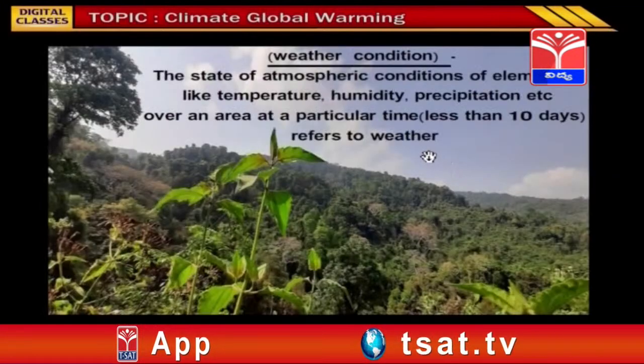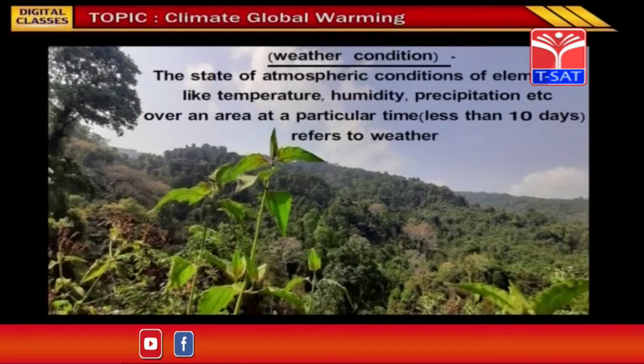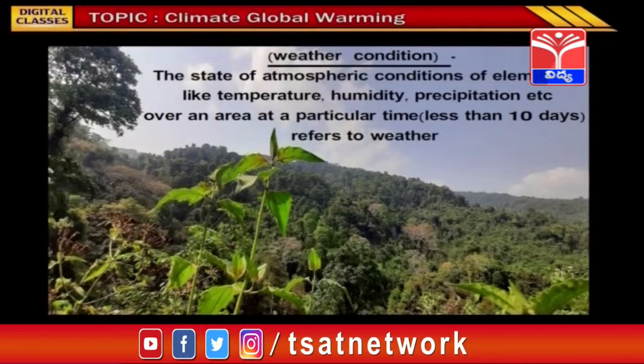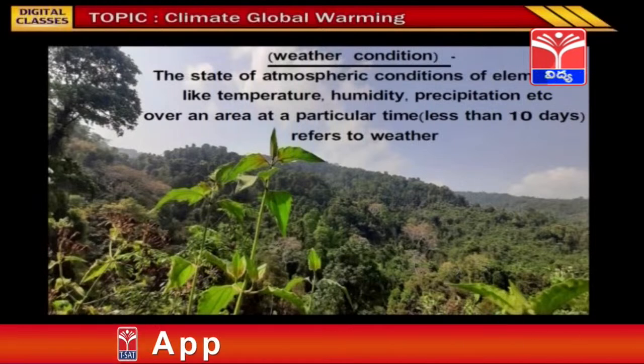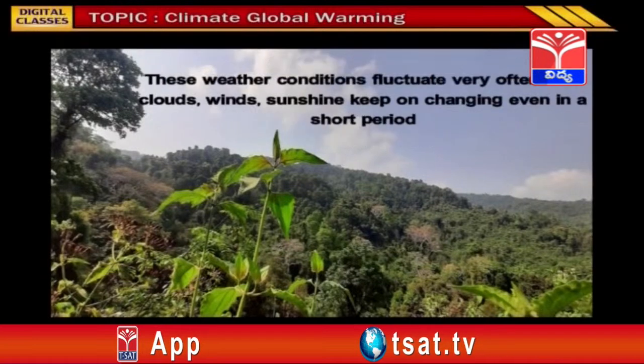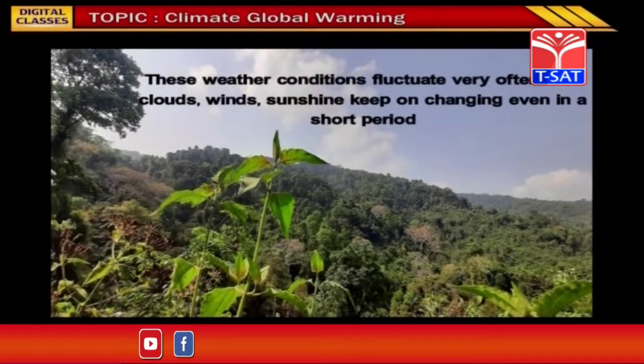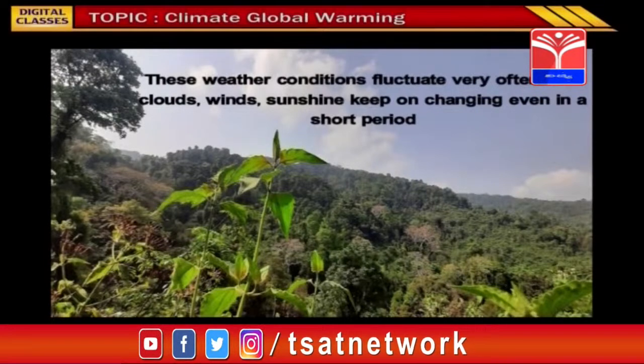Weather condition. The state of atmospheric conditions of elements like temperature, humidity, precipitation, etc. over an area at a particular time less than 10 days refers to weather. That is, weather is the condition of temperature or precipitation or the changes in the climate for a short period of time in a particular area. These weather conditions fluctuate very often. The clouds, winds, sunshine keep on changing even in a short period.